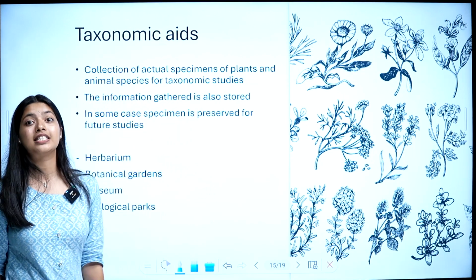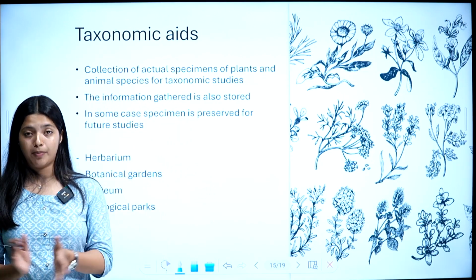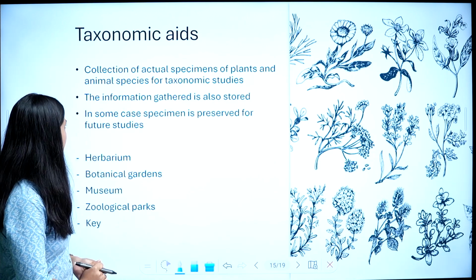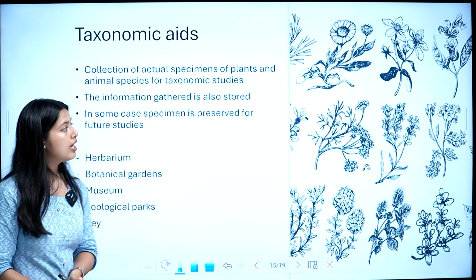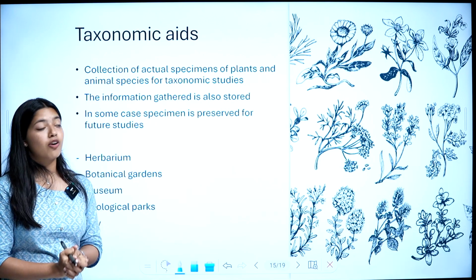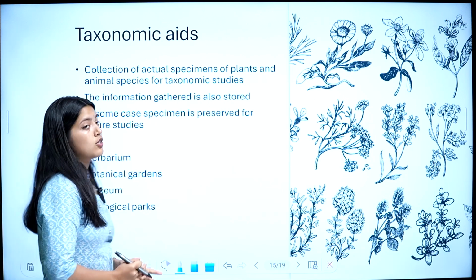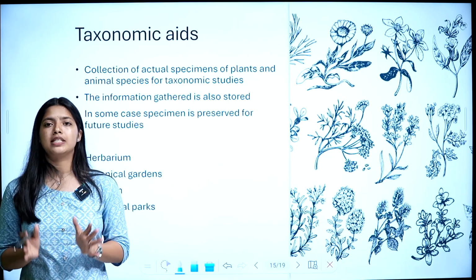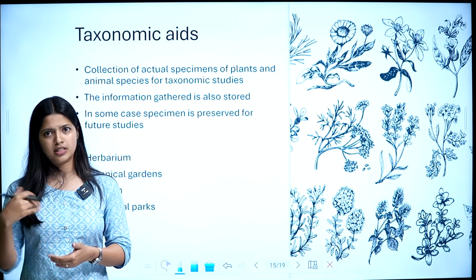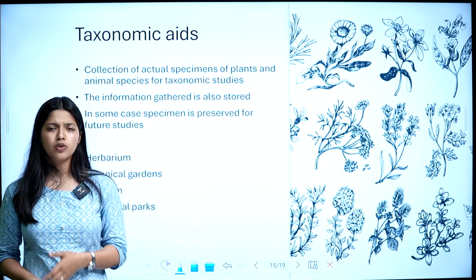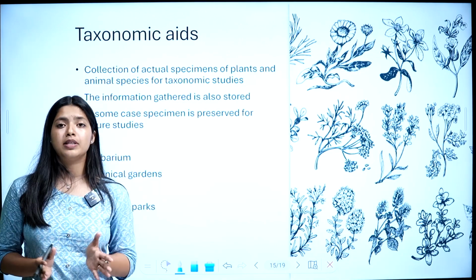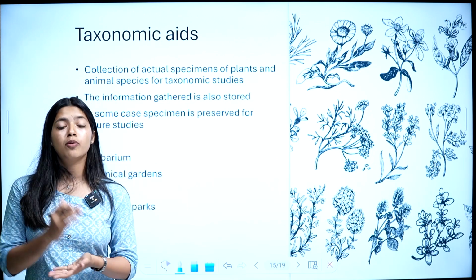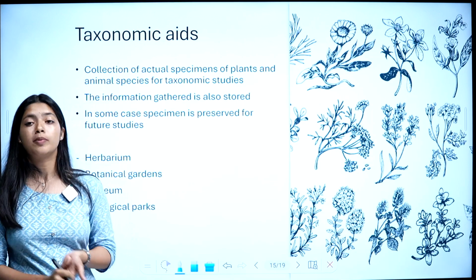Then next topic, this is our last topic of this chapter, that is taxonomic aids. Last topic. Okay. So, what is taxonomic aids? Collection of actual specimens of plants and animal species for taxonomic studies. So, for taxonomical studies, actual plant and animal specimens are collected. What is specimens? It may be the species, a part of species, anything. So, this collection of actual plant or animal specimens for biological study is called taxonomic aids.